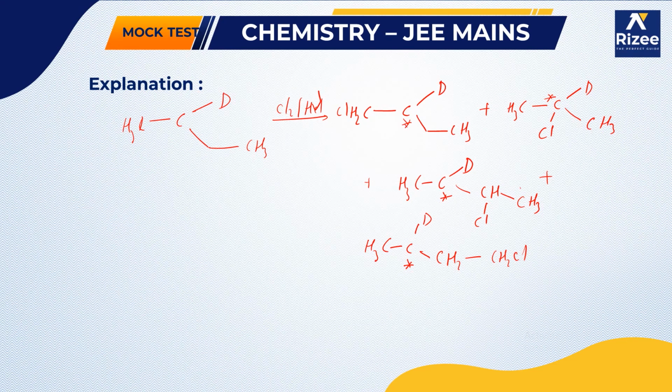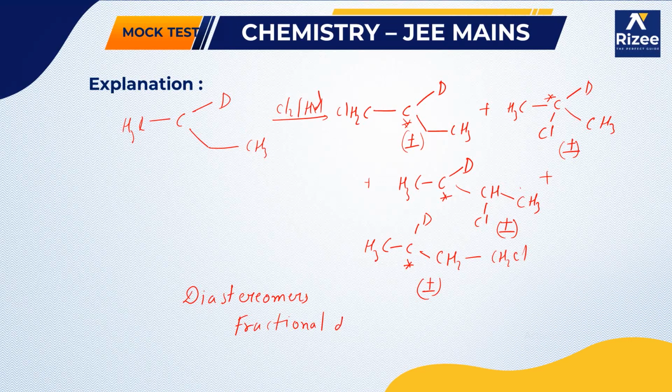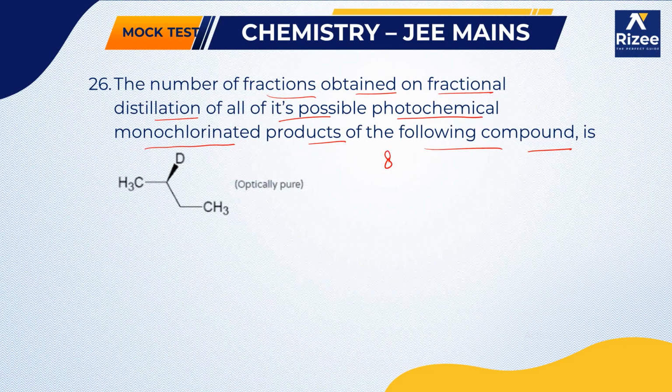So for each chiral carbon, 2 forms will be there, the D and the L forms, or we can say the plus and the minus forms. So totally 8 products are there. These 8 products are called diastereomers. Generally the best method for separating diastereomers is fractional distillation. So totally how many fractions are formed? 4 pairs are there, so totally 8 products are there. So the answer is 8.